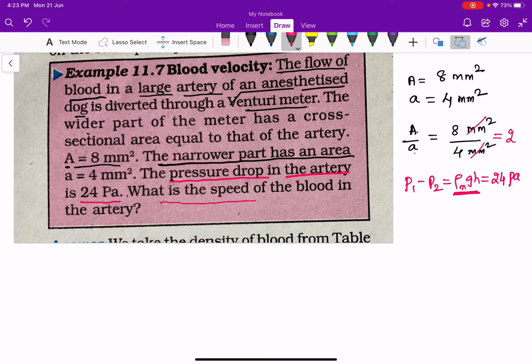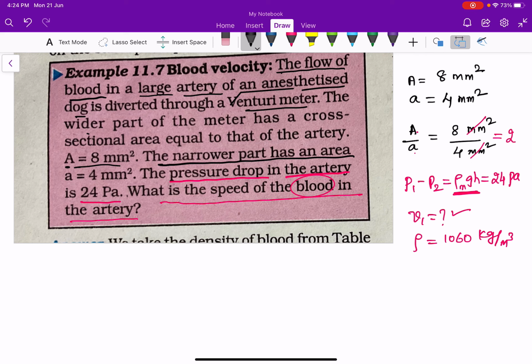And what is the speed of the blood in the artery? What is V1? The density of the fluid that is flowing in the artery is blood. The density of the blood is equal to 1060 kg per meter cube. We know this constant value; we have already discussed it in the density table. Density of water is 1000 kg per meter cube and density of blood is 1060 kg per meter cube. We need to find V1 here.